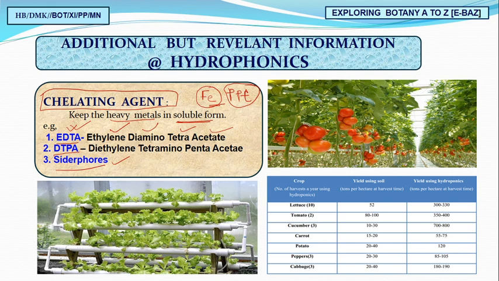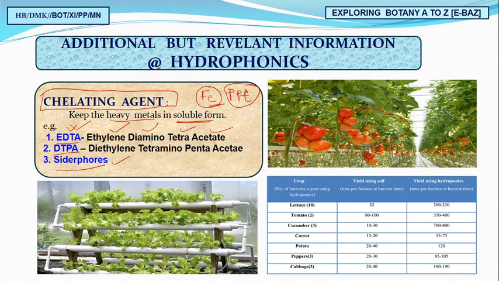These are the chelating agents used to keep the heavy metals in a soluble state. Now see how beautiful a tomato we have. You are finding these tomatoes, which were developed through hydroponics culture.